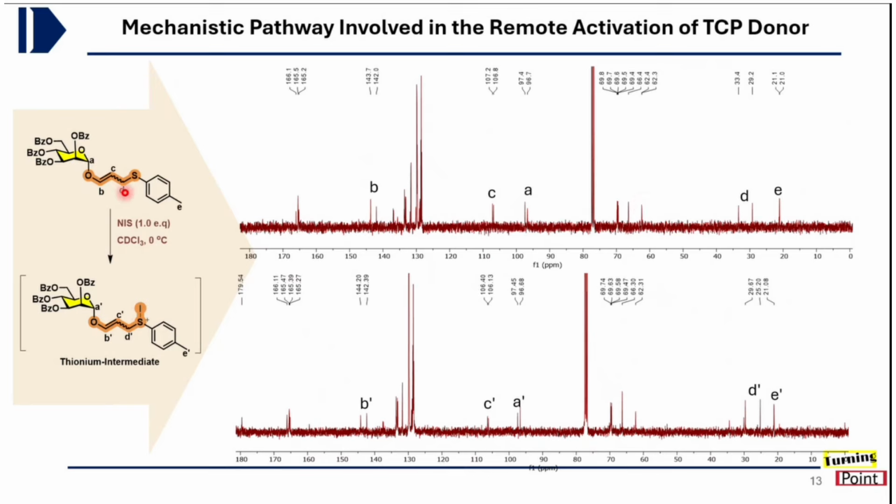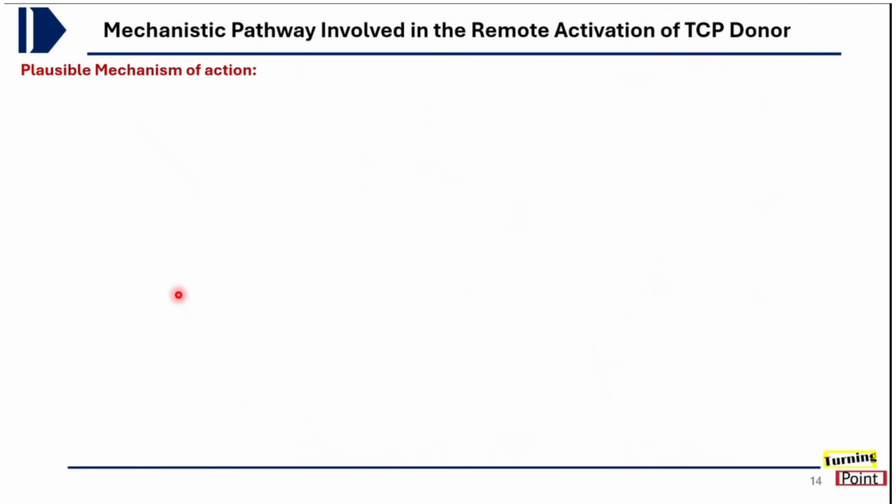And then this CH2 moiety, earlier it was coming as 2 diastereomers, unlike the cis and trans case, we are observing one at 33 and one at 29 ppm. So these were shifted from 29 to 25 and 33 to 29 ppm. And this shows that although this moiety is not leaving yet, it is partially getting activated in the presence of iodine. Based on that, we propose the mechanism of activation.